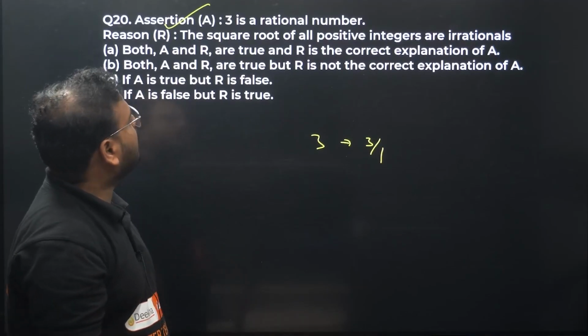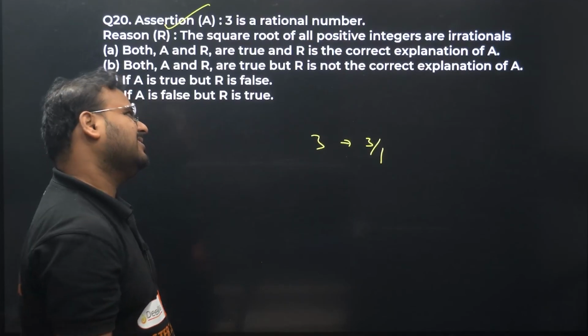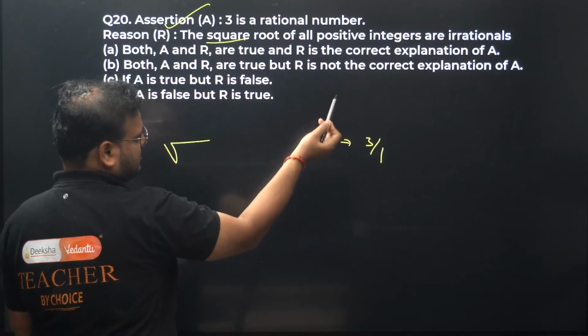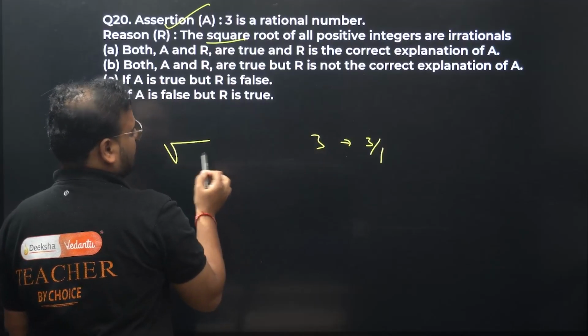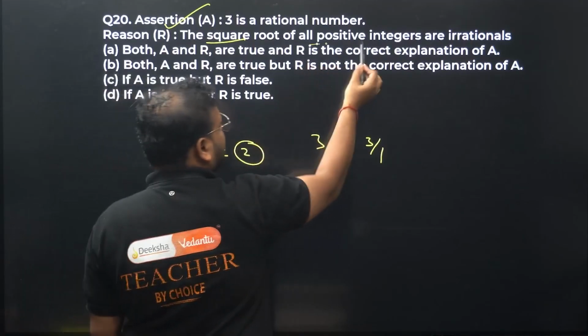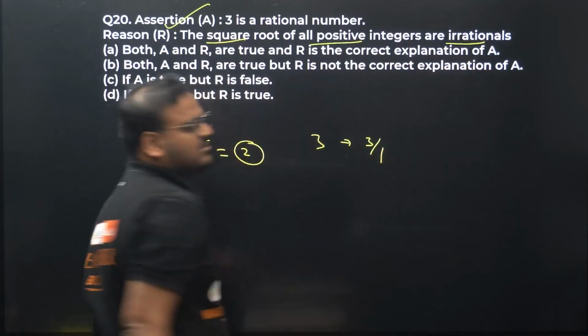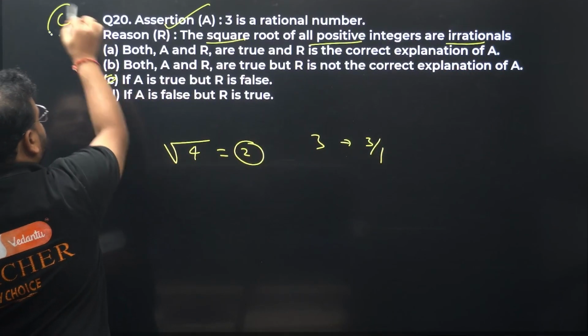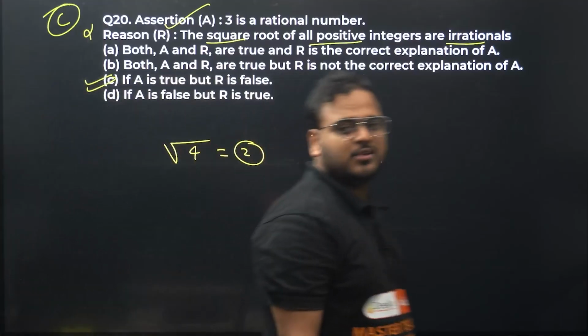The square root of all positive integers are irrationals. Not necessary. Root of 4 is 2. Is 4 a positive integer? Yes. Is it giving me a rational result? No. Reason is false. Assertion true, reason false, option C is correct.